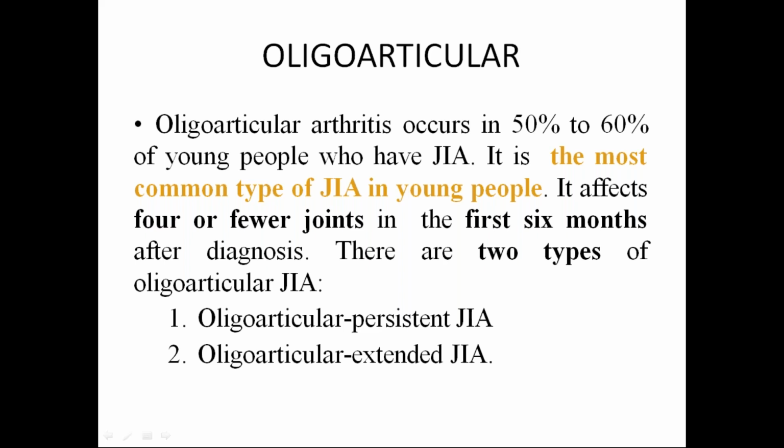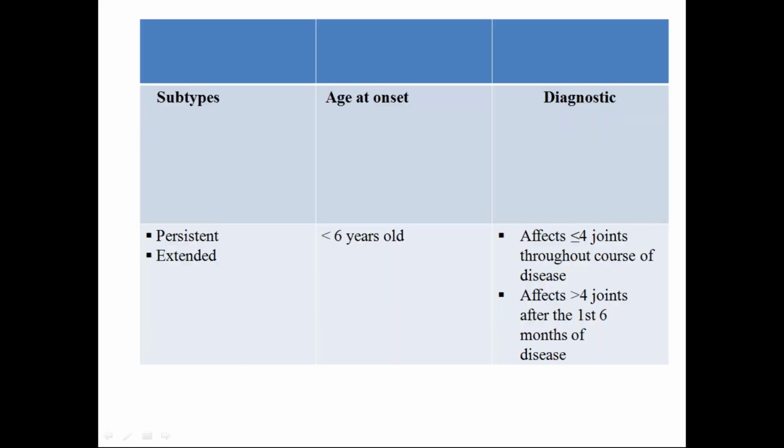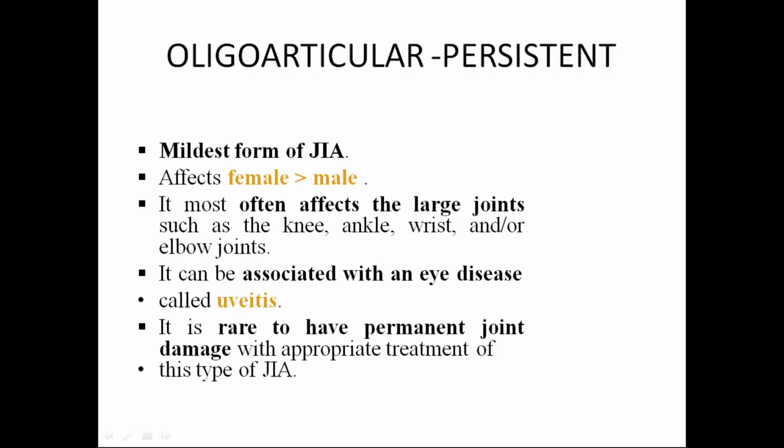So the same thing. What are the joints these involve? The same thing I already told you. I already discussed in the epidemiology part. It affects males more than females. Commonly, in overall view, juvenile idiopathic arthritis affects females more than males. We all know the large joints are usually involved, like knee, ankle, wrist, or elbow joints.